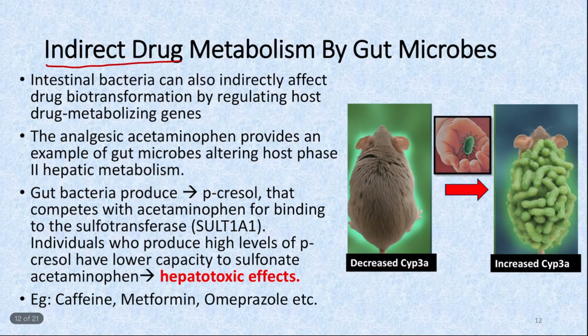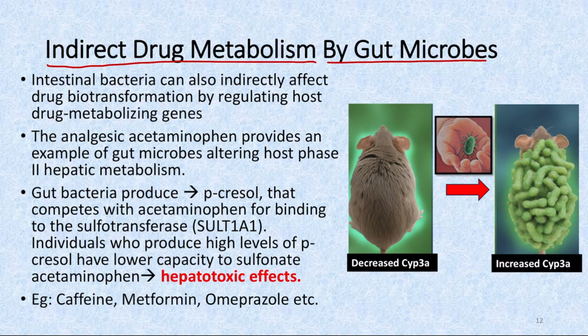Now coming to the indirect drug metabolism by the gut microbes. So as you can see, the intestinal bacteria can also indirectly affect the drug biotransformation, that is the drug metabolism, by regulating the host drug metabolizing genes.